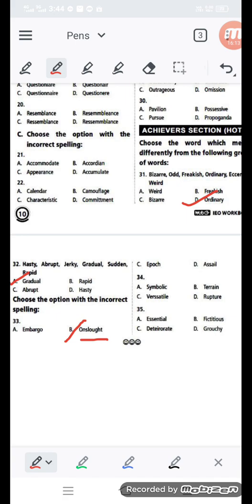And question number 34, you can see symbolic, terrain, versatile, rapture are given. So which word do you think is wrong? 34, like C option, versatile. Here a double letter is given, that's why it is incorrect. And 35: essential, fictitious, deteriorate and grouchy. So which word is wrong or incorrect? Here to sort out, 35 number, here deteriorate, this word is incorrect.